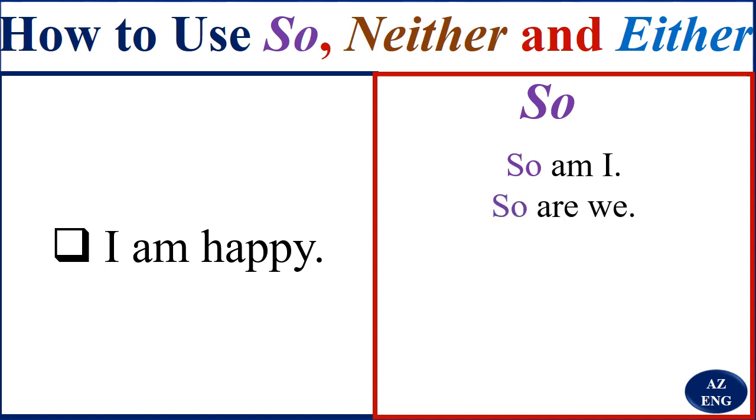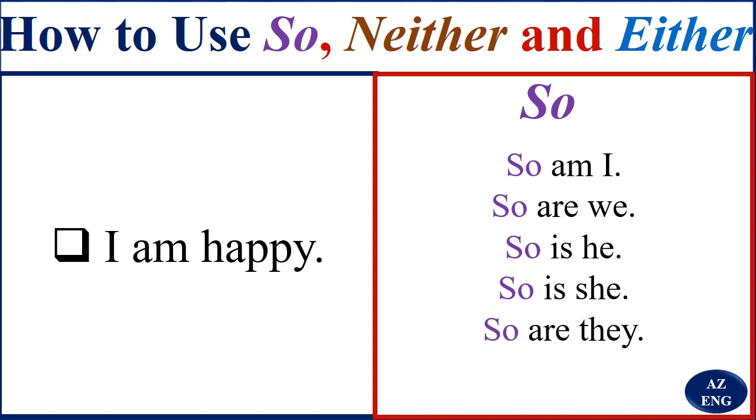So are we. We're happy. We are also happy. So is he. He is also happy. So is she. So are they. So you've got so am I, so are we, so is he, so is she, and so are they, and so are you.